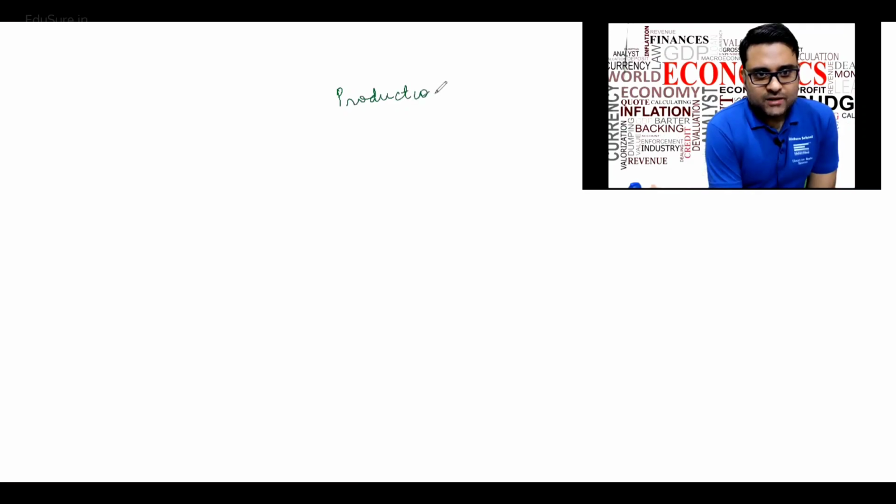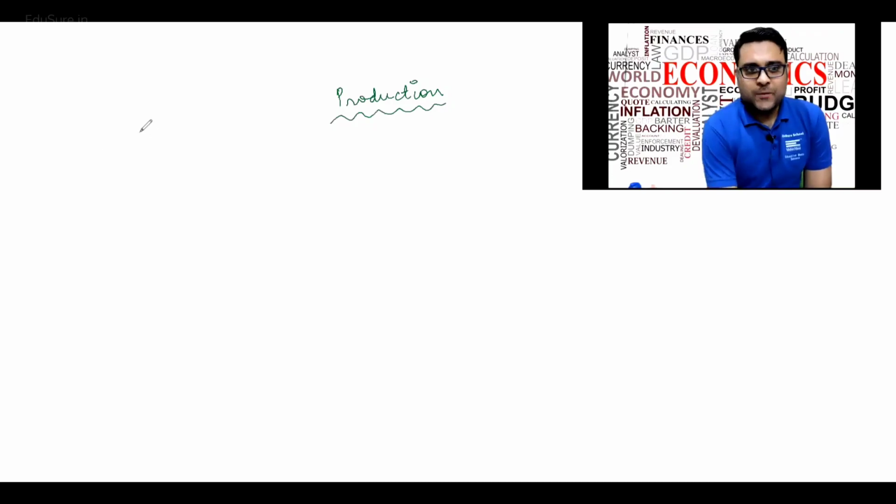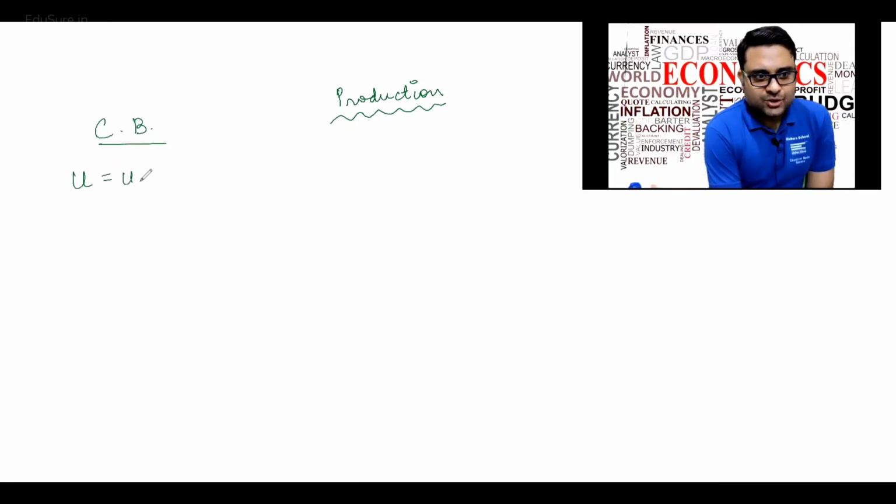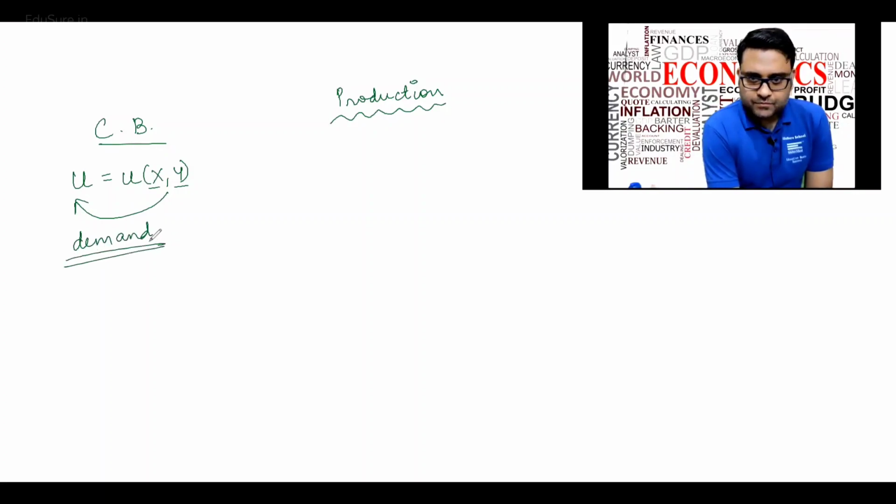So we'll start with the topic production. In consumer behavior, till now we saw something called a utility function, which basically determined how much of X and Y was contributing to the utility of the consumer. And this basically helped us to find out what will be the demand of the consumer.